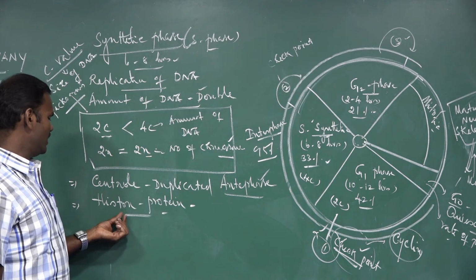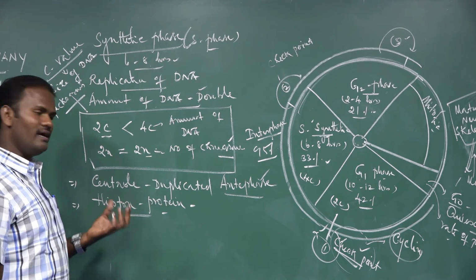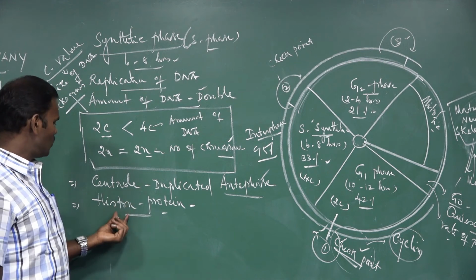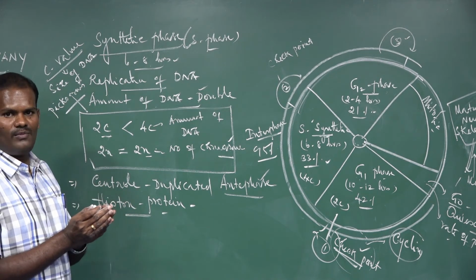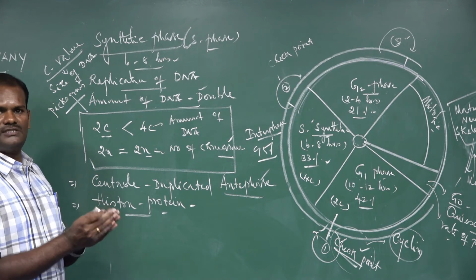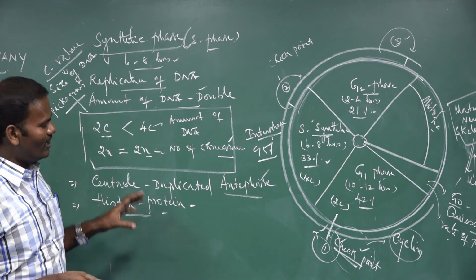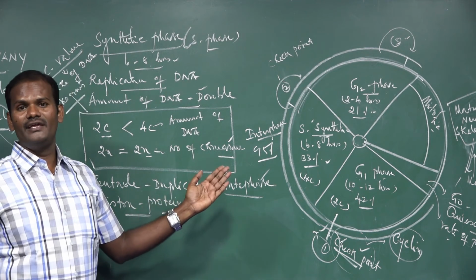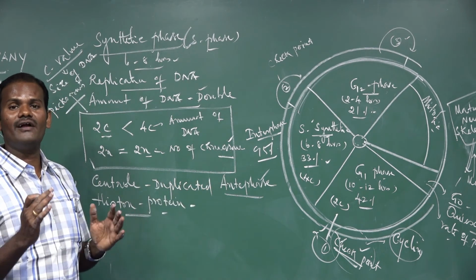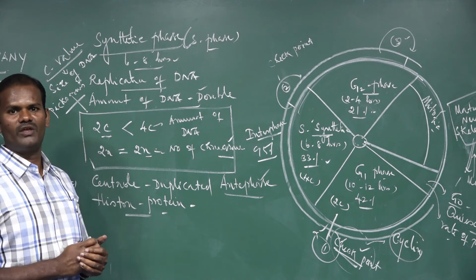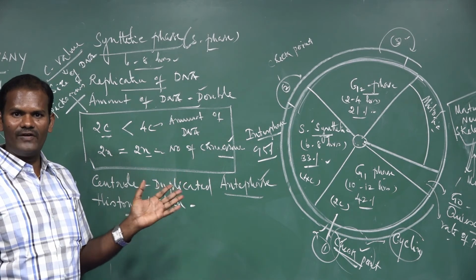The histone is present only in the eukaryotic cells, not in the prokaryotic cell. I already pointed out in previous classes that histone is nothing but the core subunit of the nucleosome. How are the nucleosomes formed? They have a core of histone proteins. Approximately 2 meters of DNA is identified, and this is distributed in the 46 chromosomes, I mean the 23 pairs.